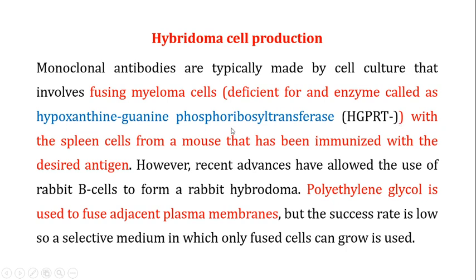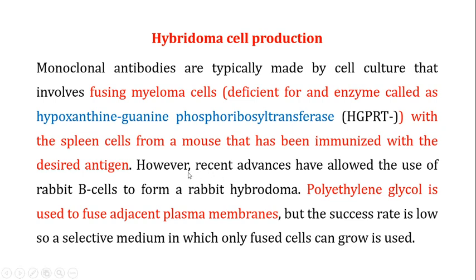The third thing is that the spleen cells that you are using have a normal copy of this enzyme, so they are not deficient for HGPRT. This means the spleen cells have the ability to carry on the salvage pathway. So these are the three important things to keep in mind: the mouse that will be producing antibodies against your desired antigen, the myeloma cell that will be deficient for HGPRT, and the spleen cells that will be carrying a functional copy of the HGPRT enzyme.